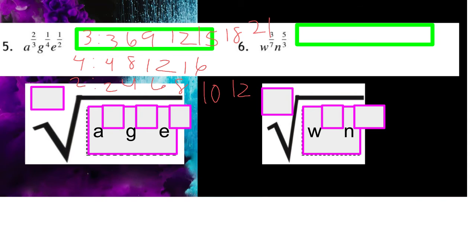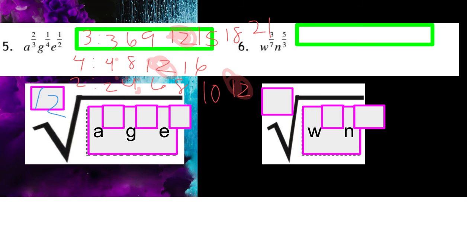Now, notice we need to find the least common multiple here. They all have the 12 in common. The reason why we didn't use 4, notice how these two have 4 right here, is because the 3 doesn't have the 4. So you need to make sure that all three of them have the same denominator, okay? That's going to be my index right here. Let me do that with a different pen. So my index is going to be 12, because that's what they all have in common.